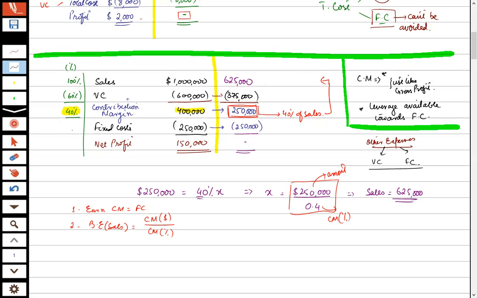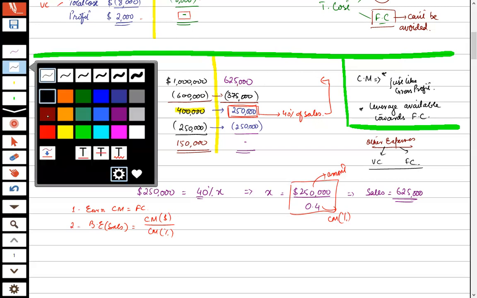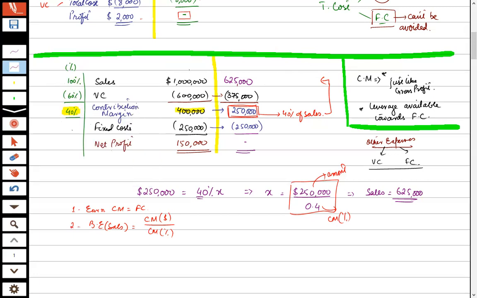Any issues? No. Now what analysis can we infer from it? To be at break even, the organization can go down from $1 million sales to $625,000.